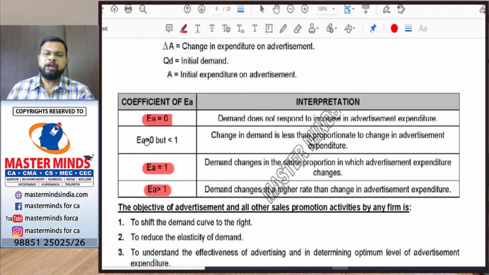So what are the objectives of advertisement, or any other sales promotion activity? The main objective of the advertisement is to increase the demand. So if the demand increases due to advertisement, the demand curve will shift to the right.